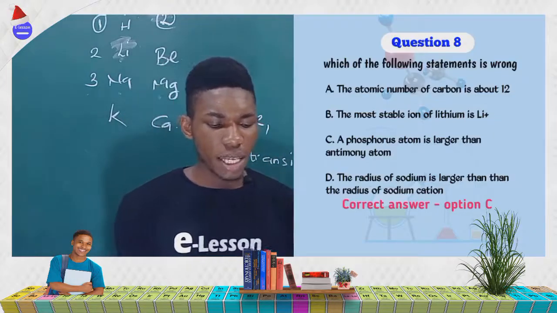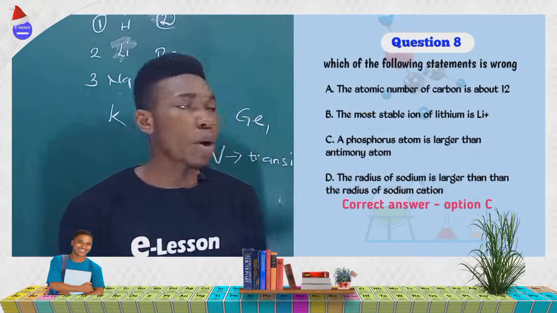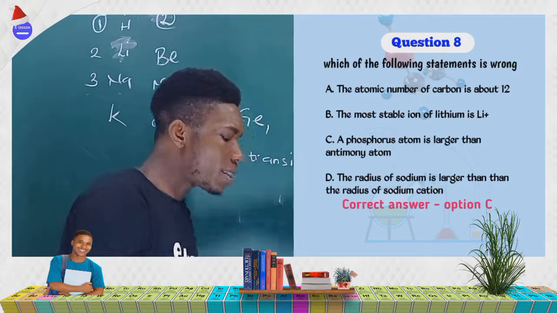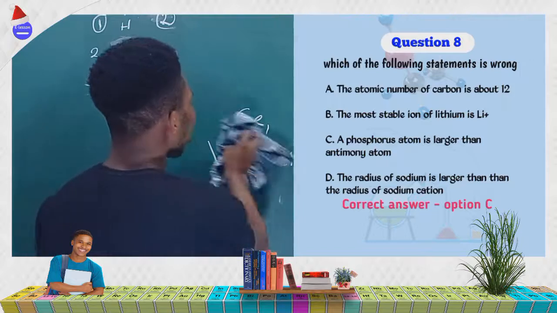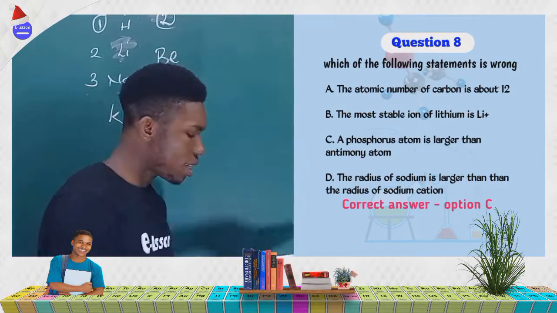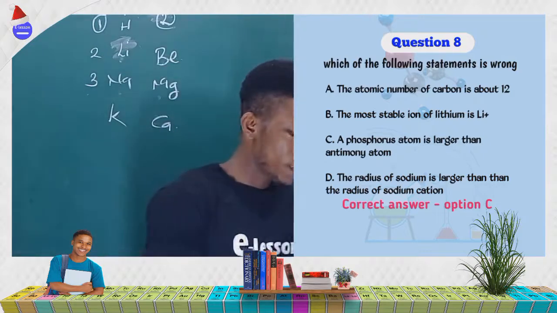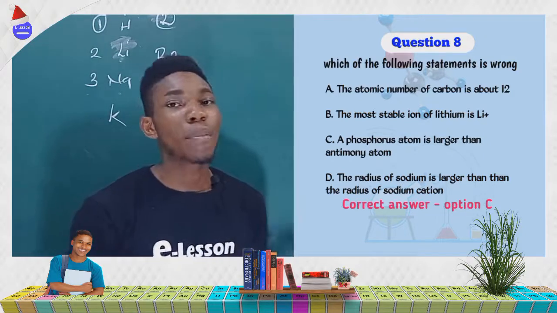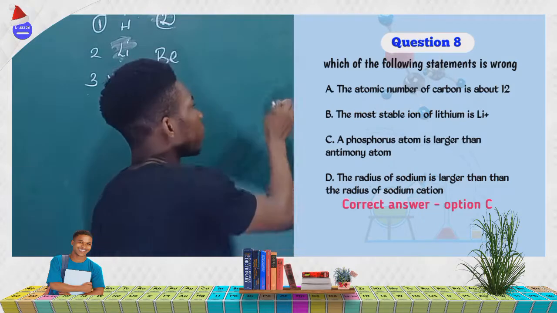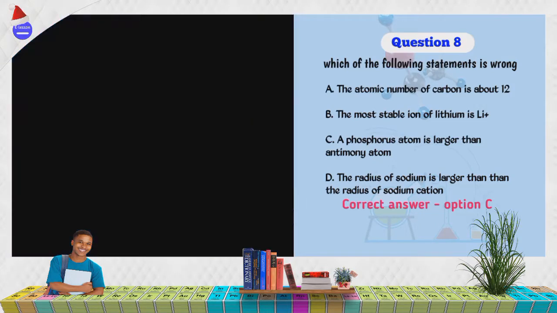Which of the following statements is wrong? Now we are going to analyze these statements one after the other. Option A: the atomic weight of carbon is about 12. That is true. The atomic weight of carbon is about 12. That's why we say carbon 12.